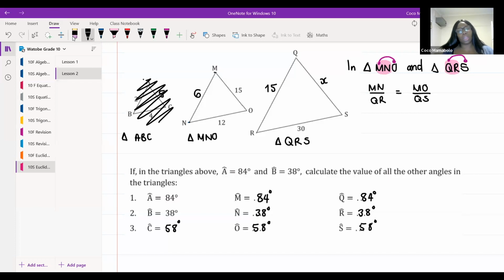And then we're just going to replace what we have in our drawing with the numbers. MN is 6 over QR, which is 15. And this is equal to MO, which is 15 over QS, which is X. And then you guys already said it, we're going to cross multiply. So go ahead, cross multiply for me and give me an answer for X. I'm going to get here 6X is equal to 15 times 15.